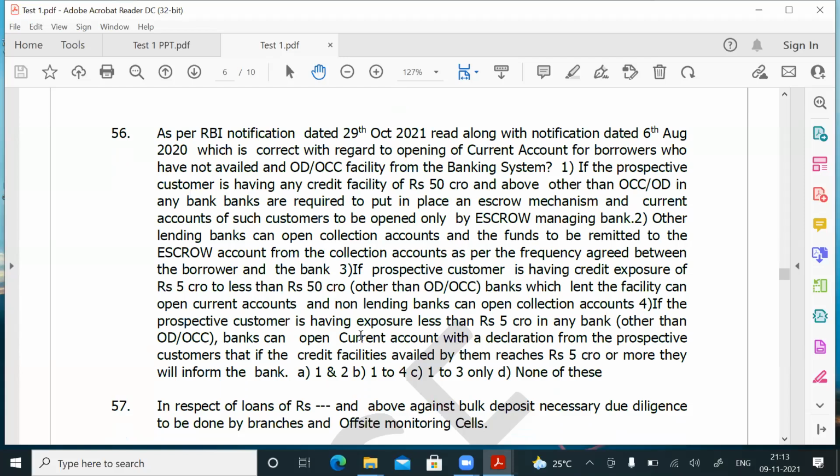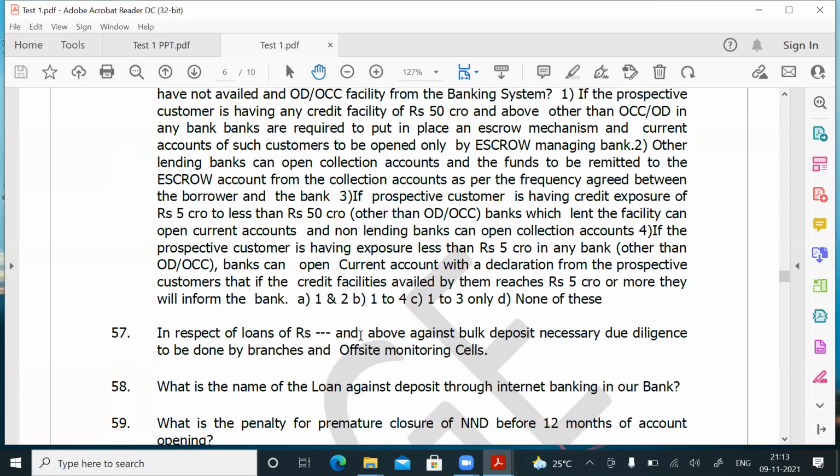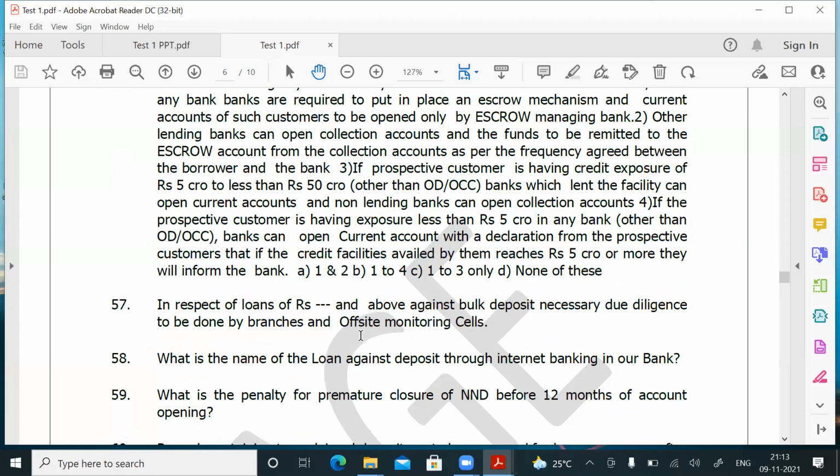Okay, question number 57. We are running short of time. 1 minute. Okay, we have another 15 minutes. In respect of loans of rupees dash and above against bulk deposit, necessary due diligence to be done by branches and off-site monitoring cells. So you are giving a VSR, you are giving OD against a deposit. What is a bulk deposit? If it is 2 crores and above, you call it a bulk deposit.